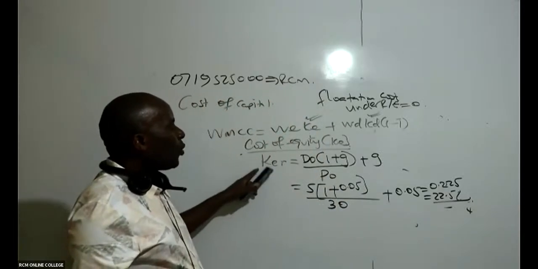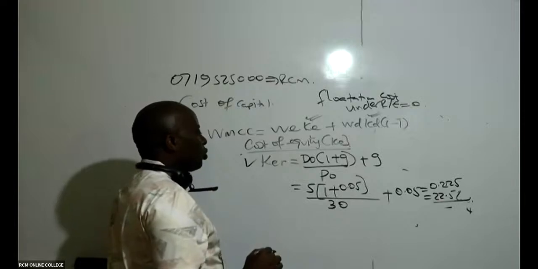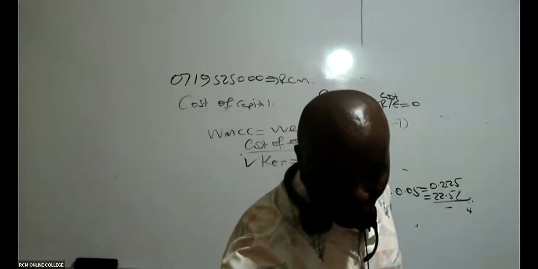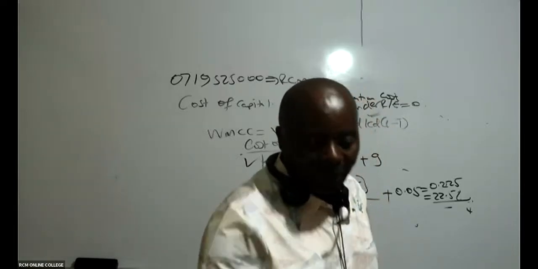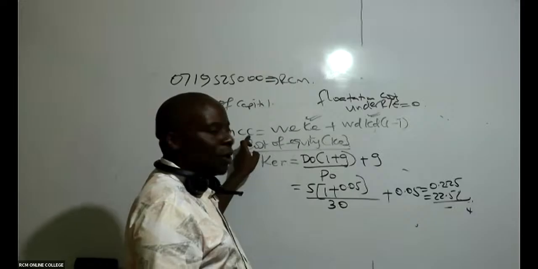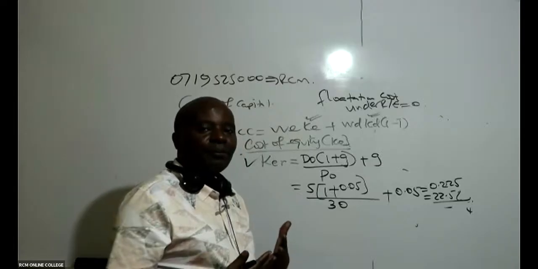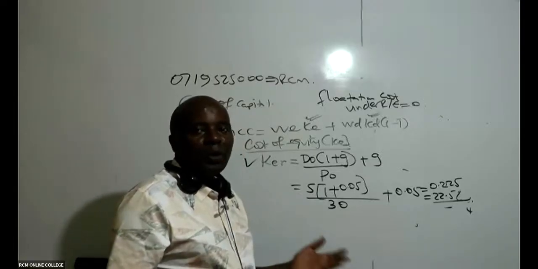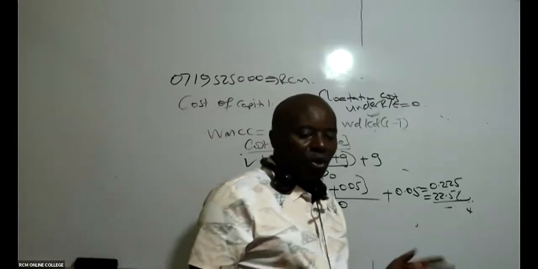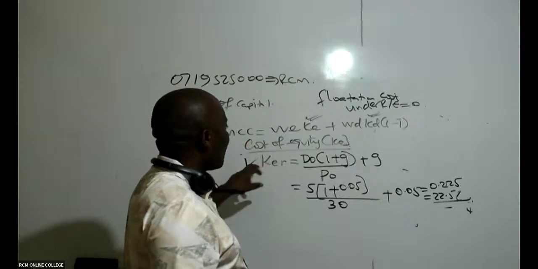So I will have to get cost of equity, retained earnings, very, very important. And then I must get cost of equity, ordinary shares. So I must come here now. Remember, I'm doing this simply because I'm getting WMCC. Otherwise, if it was WACC, I would not have computed cost of equity, retained earnings. I would have straight away gotten cost of equity, ordinary shares only. But because it is weighted marginal cost, the two of them are relevant.